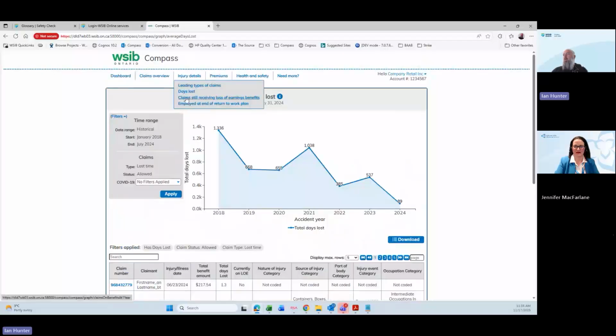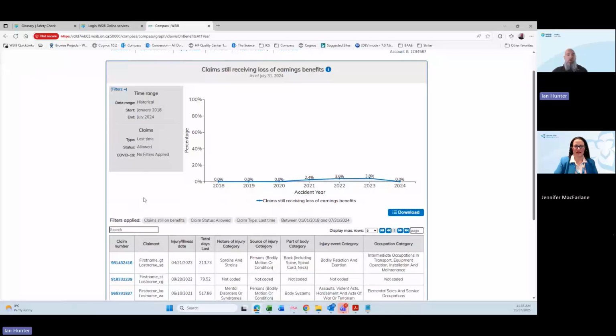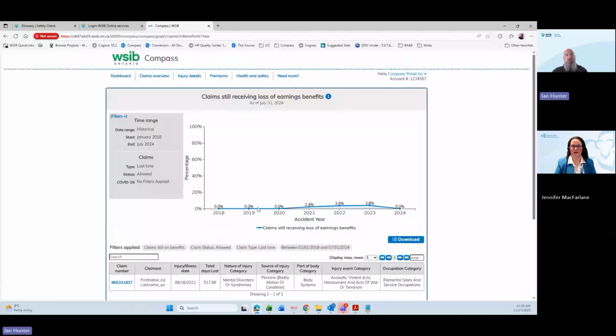All right, so our claims receiving wage loss benefits. So these are claims that are still receiving wage loss benefits. Again, all of this information is now locked, so we don't manipulate any of this graph. This is just giving you a view of, are there any claims from historical years that are still receiving wage loss benefits as of July 31st, 2024? So are there still claims that are receiving, and what are the percentage? You can click on the year and get those specific claims, just allowing you to be able to drill down in different ways.